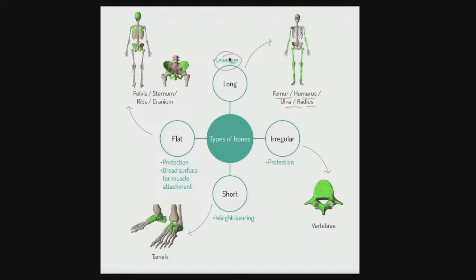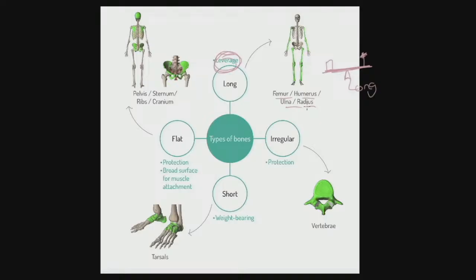Remember that bones, especially what we call the appendicular skeleton, the bits that move the most, are often designed to have muscle attachment, and of course part of a lever is having a rigid bar like this. Well, that rigid bar is the long bone. So if we put a fulcrum on it and we put an effort on it, and if we put a load, then all of a sudden we've got a lever, we've got leverage, and that's what long bones are for.